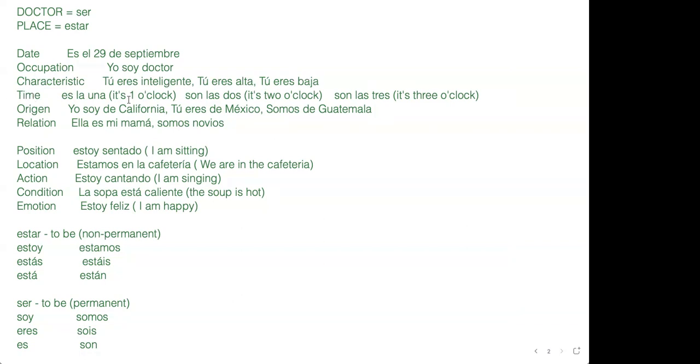And time, es la una. Es la una. It is 1 o'clock. Son las dos. Son las tres. Son las cuatro. Son las 4:30.